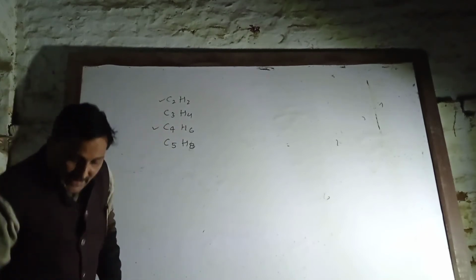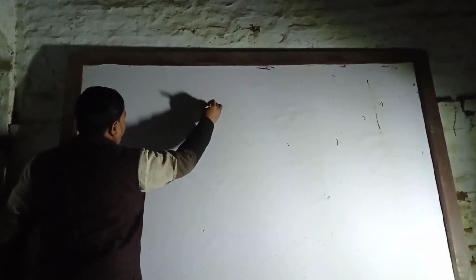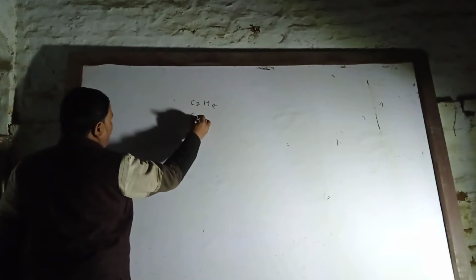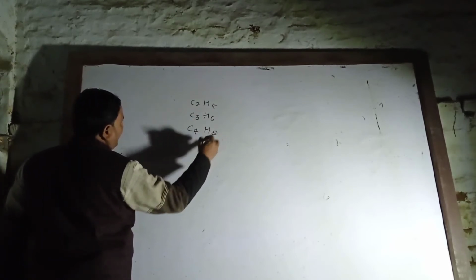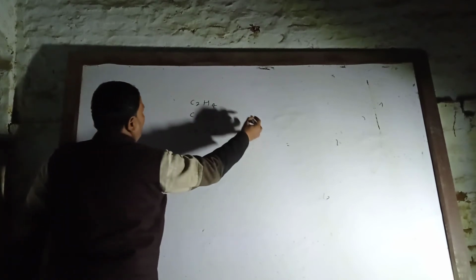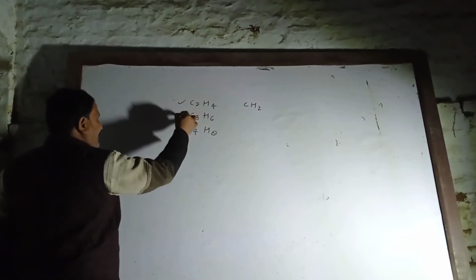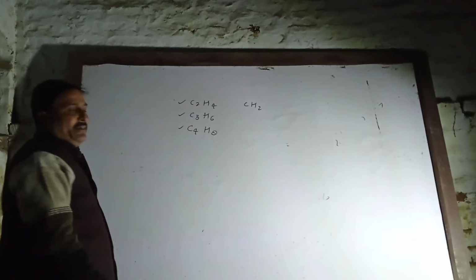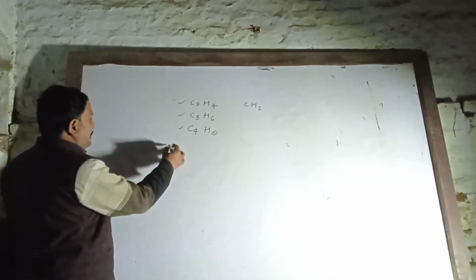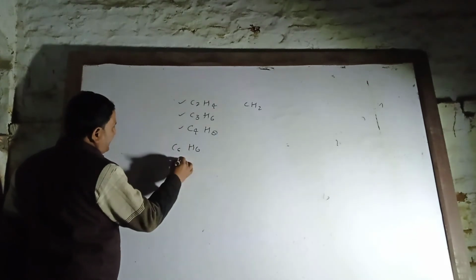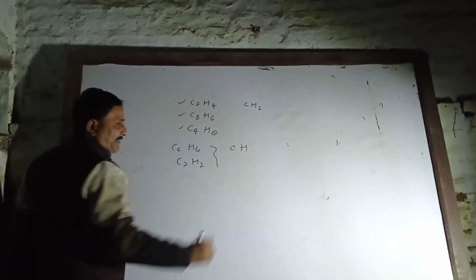But in case of ethene, propene, butene, the simplest whole number ratio will come CH2. Means all different compounds having same empirical formula, two or more compounds. In case of benzene C6H6 and ethine C2H2, both have empirical formula CH.